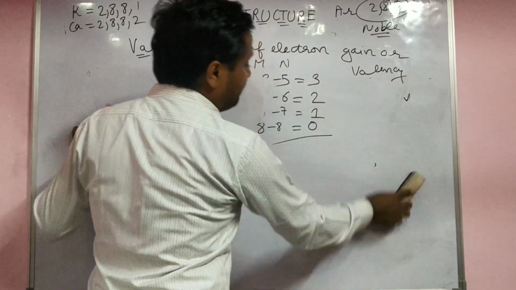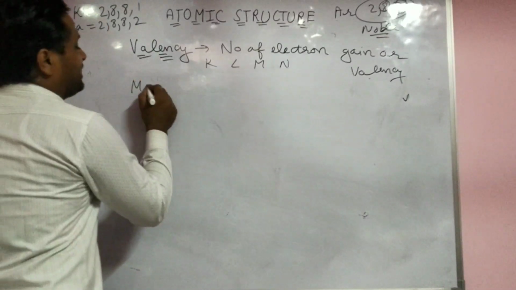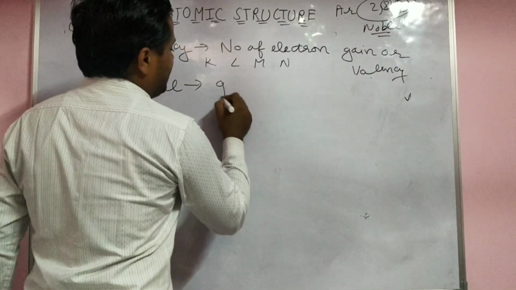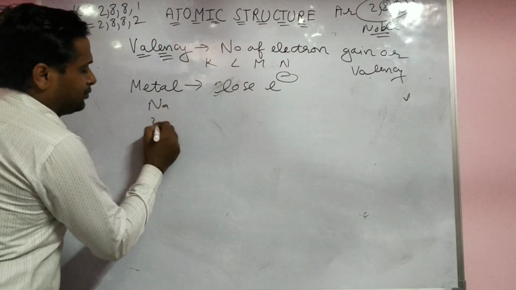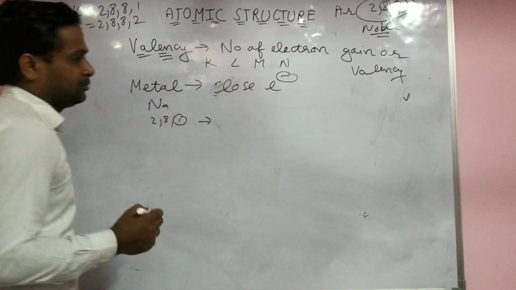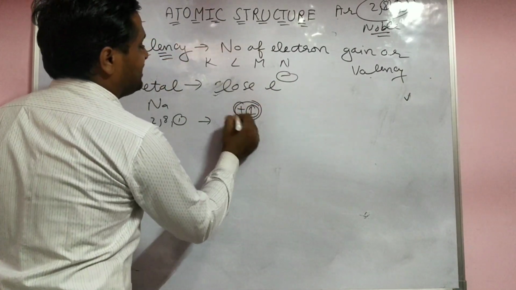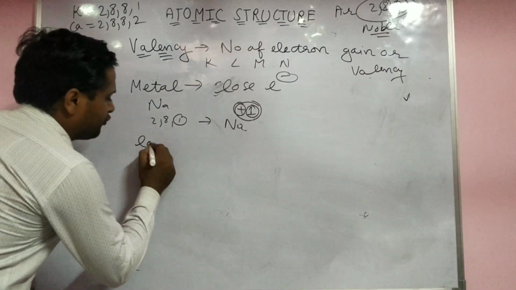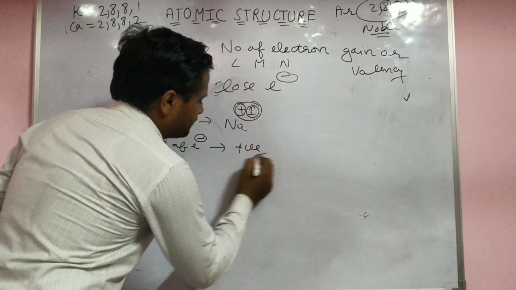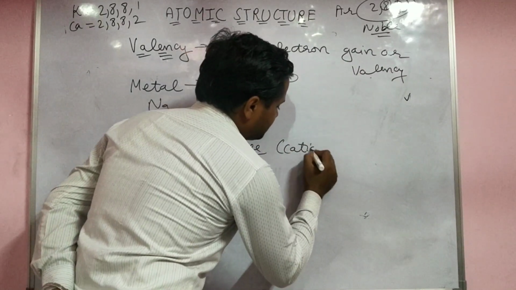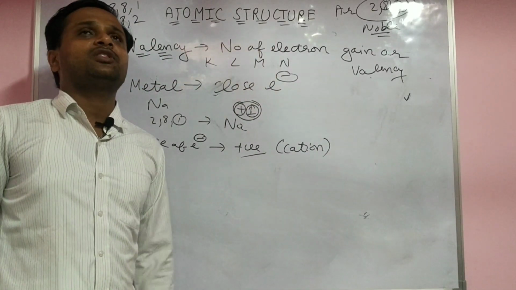Now we try to know which thing is a metal and which thing is a non-metal. Keep in mind, a metal is the one that loses electrons. Which element loses the electron? For example, sodium 2 8 1 loses one electron, so one positive charge will come. One is the valency, positive is the charge. When loss of electron is there, the charge will be positive. That is called cation. So the definition of cation: when the element loses its electron, it becomes positively charged.